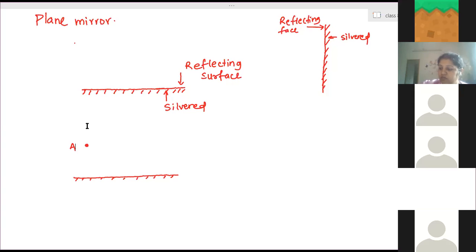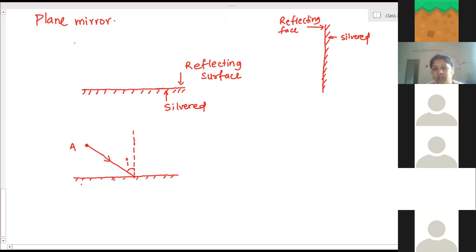So two rays need to strike the surface. I will take one as this one. This is one incident ray. At this point, we have to draw the normal, a perpendicular, to draw the reflected ray, since angle I is equal to angle R. This is the normal, this is the incident ray, and the angle between them is the angle of incidence, which we have to measure.